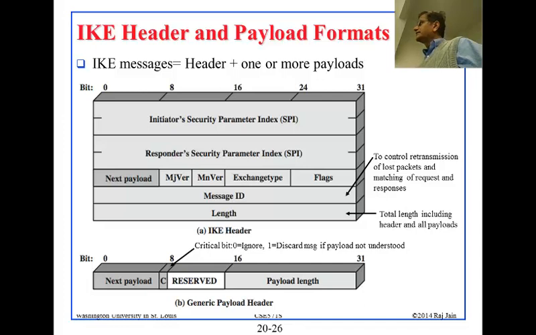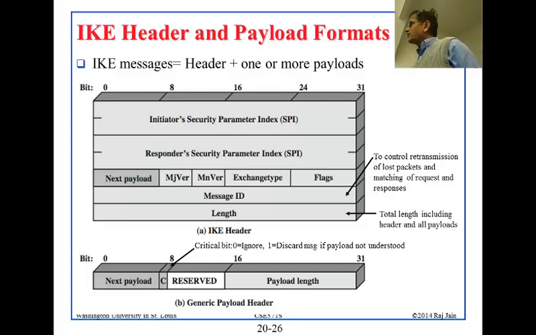that doesn't make sense. Generally what happens is, when you have criticality, then with 1 you have to disconnect. If it is critical and you don't understand the critical message, then you say, sorry, I don't understand, and we are going to give up on this connection. So that is what it means. Now it says 0 is ignore and 1 means discard.